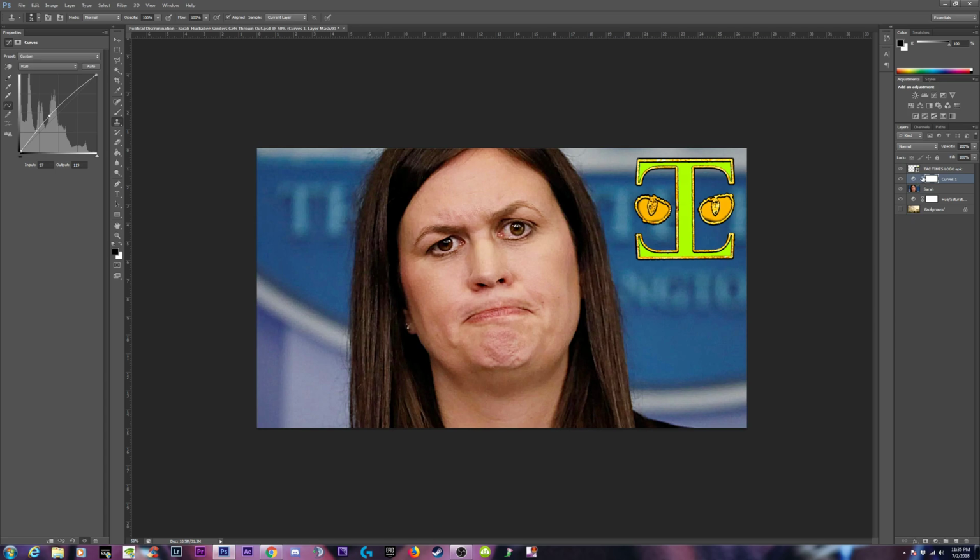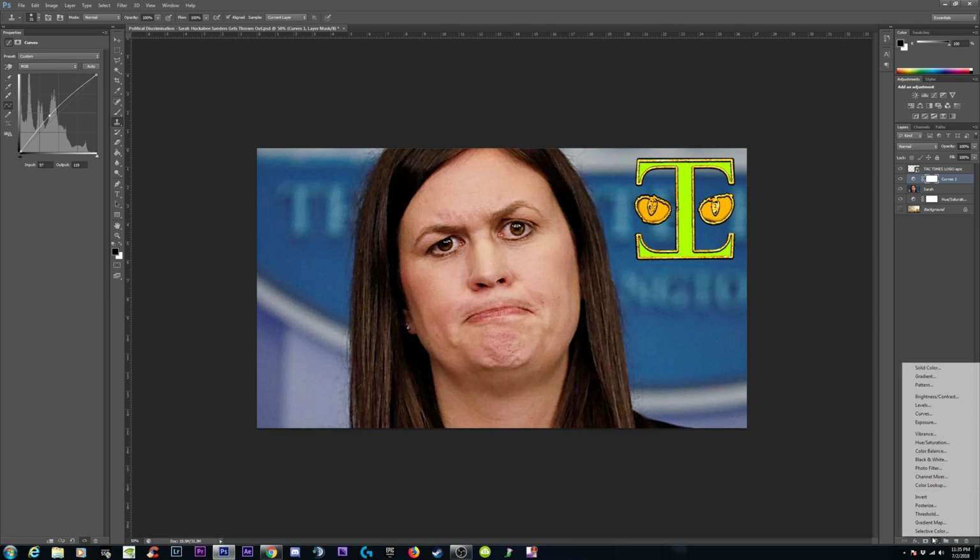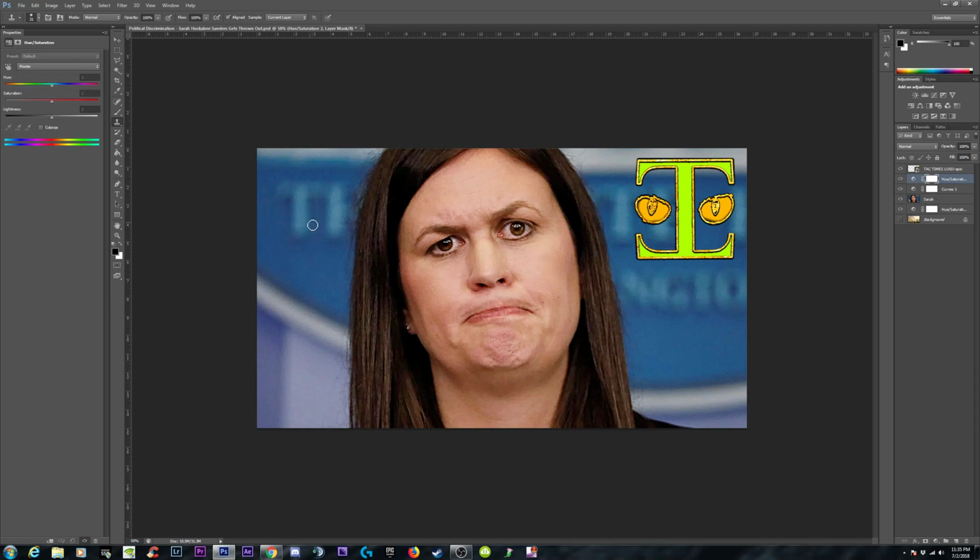I put this on because a picture just looks better in most cases when it's illuminated, brighter, and you could see what there is. But in doing this, it gets a little washed out. So let's add the hue and saturation, and let's see what happens if we just bring some saturation in a little bit. Might be a little much. Just brought it up like plus 9, plus 10, plus 8.